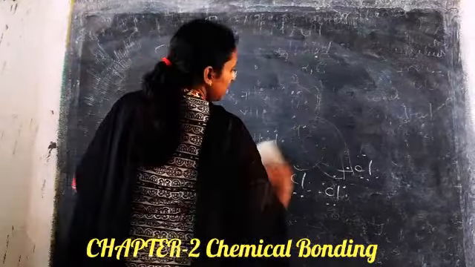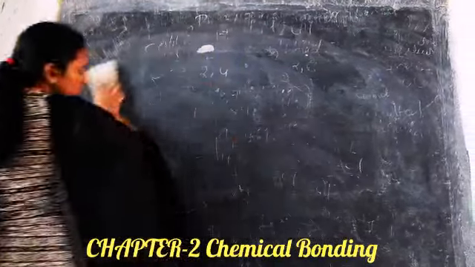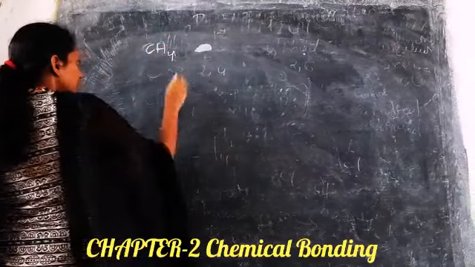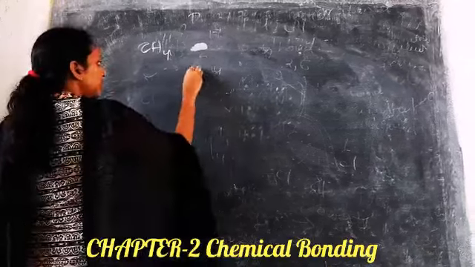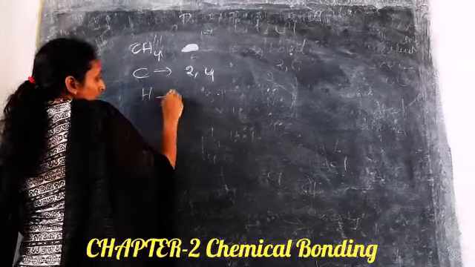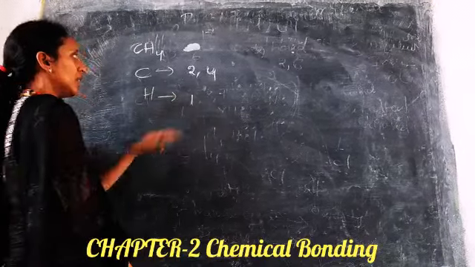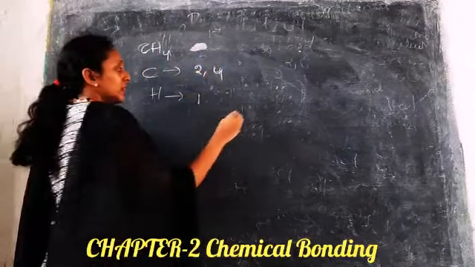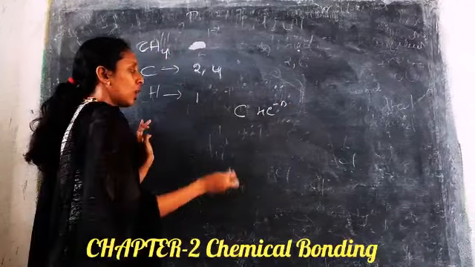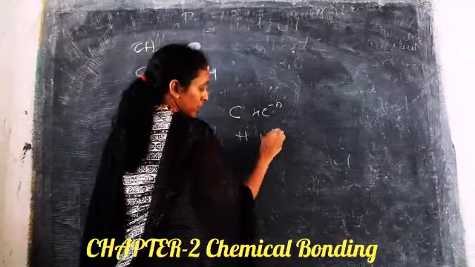Next one is methane, CH4. We know carbon is 6, hydrogen is 1. Carbon needs 4 electrons, and hydrogen needs only 1 electron.